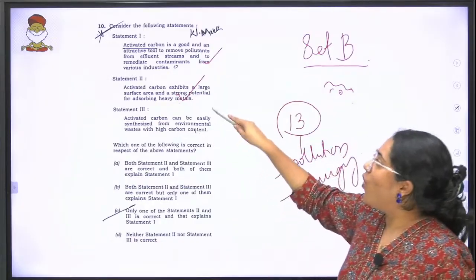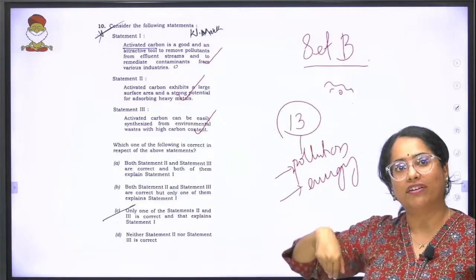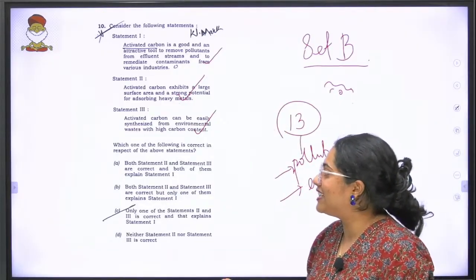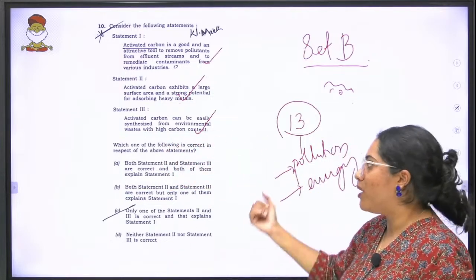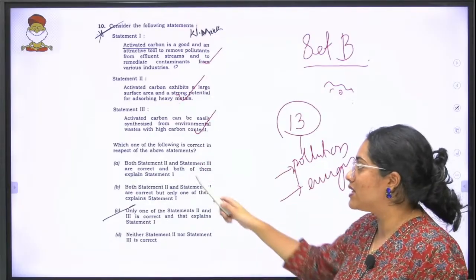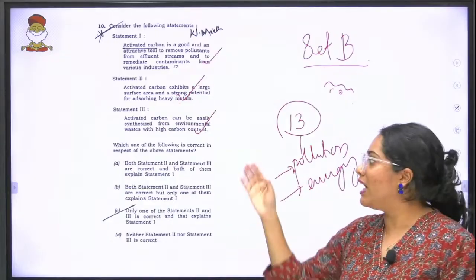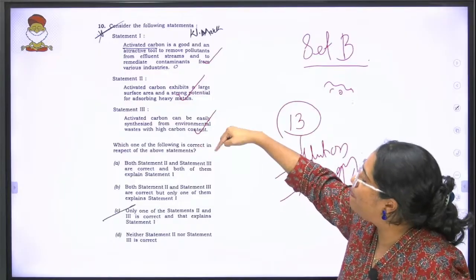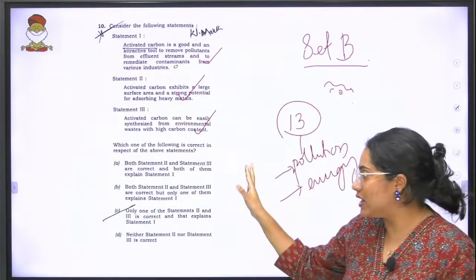So now all three statements are correct, and this is where UPSC has brought one more trick from its set. They are asking which one of the following is correct in respect of the above statements, and they've given a mixture of statements. Option A says both statement 2 and 3 are correct, and both of them explain statement 1. Okay, maybe it could be correct, so I'll keep it there.